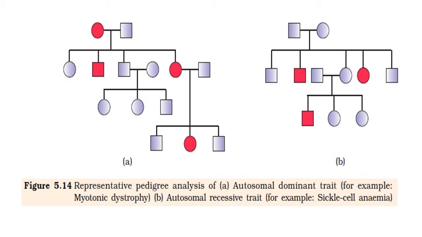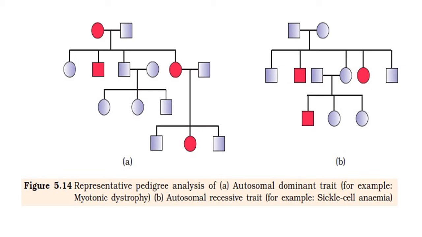In the second mating, an affected female mates with a normal male. Which are the possibilities in the next generation? Three possibilities are shown here: a normal son, and a daughter who is affected.